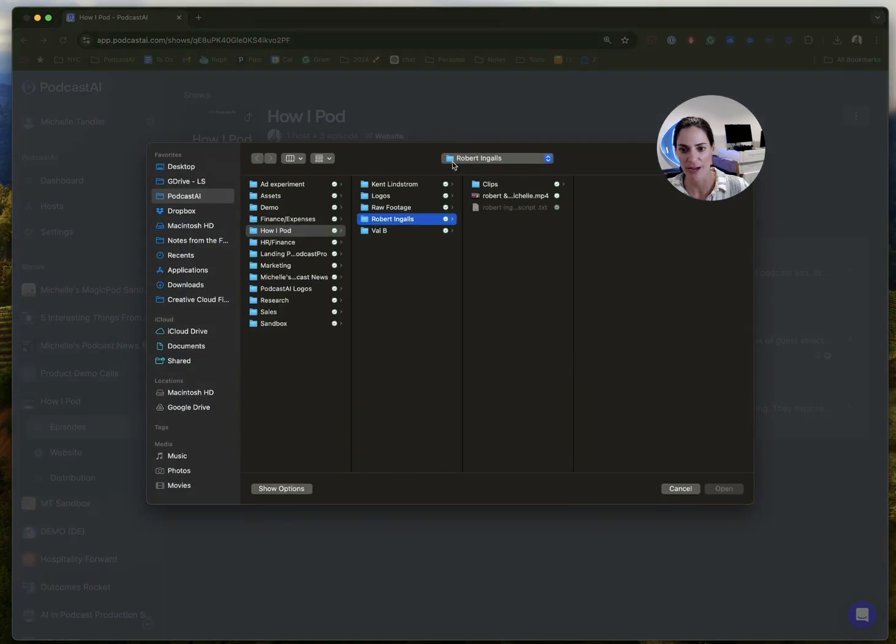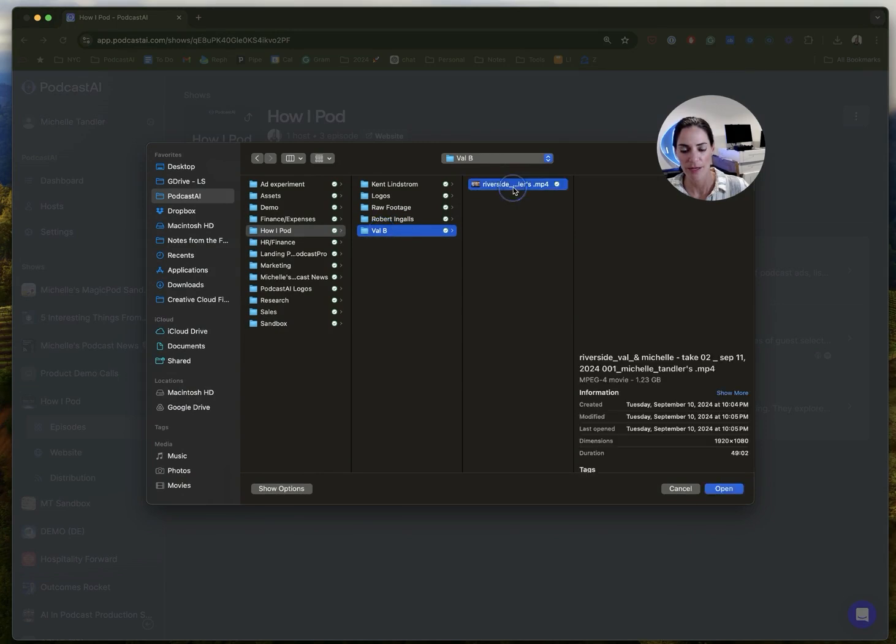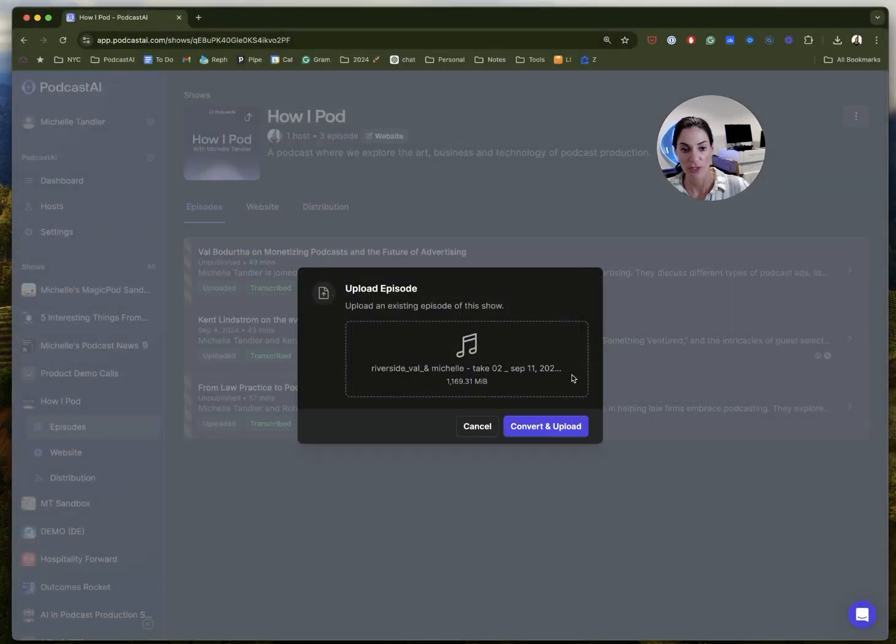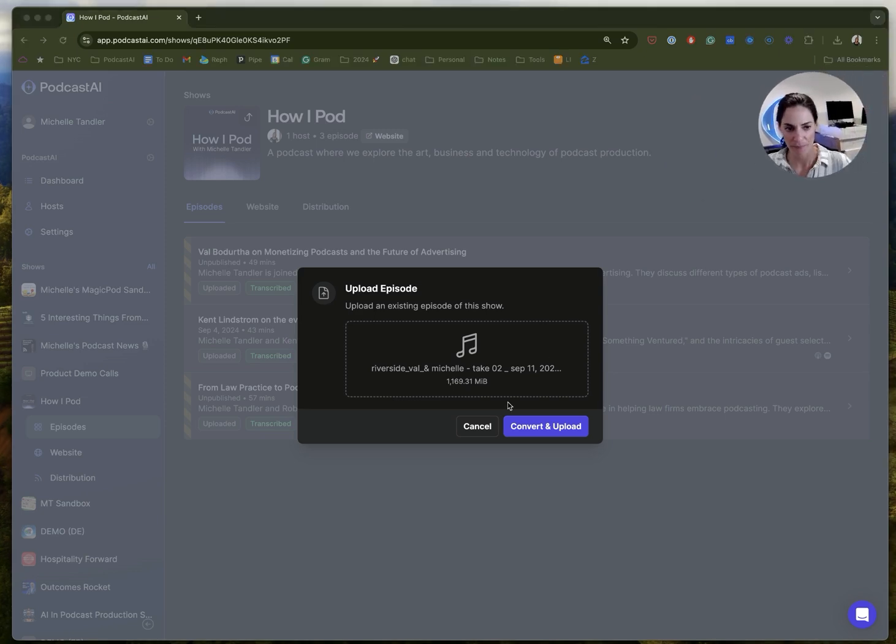So we'll select a file. We're going to go here and we're just going to use some raw footage for this example, unedited, but typically you would want to edit this first. Okay, so now we hit convert. This will take about 2 minutes.